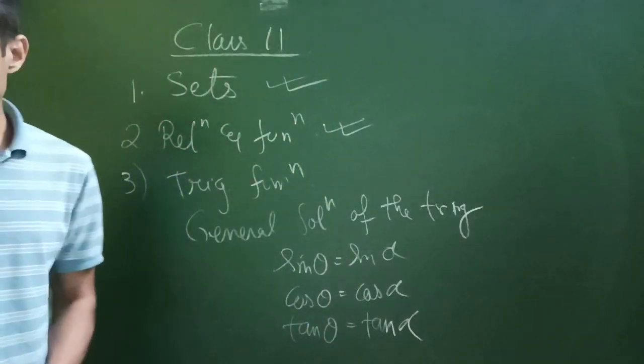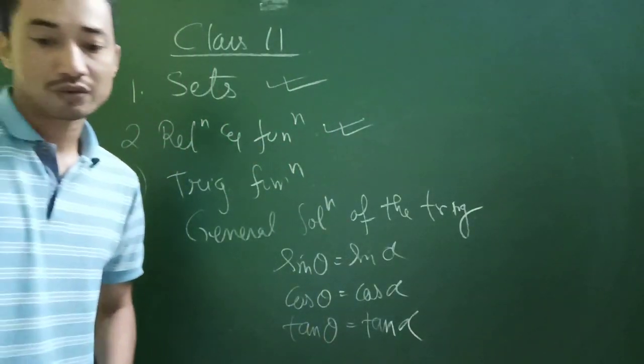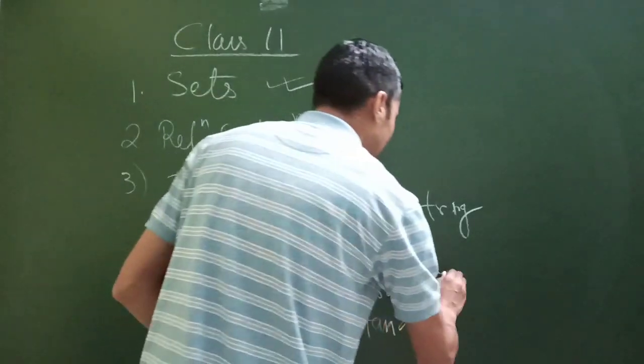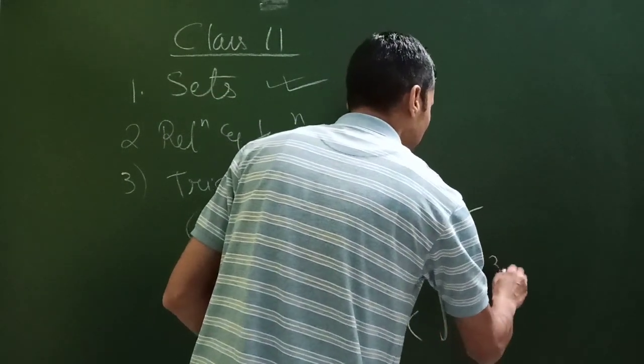So the general solutions of this type will be removed. That is basically from exercise 3.4.